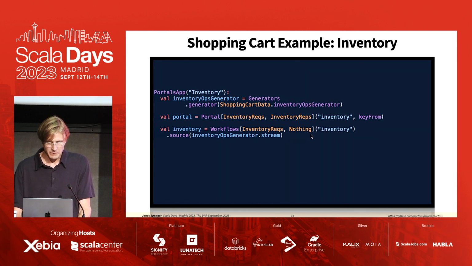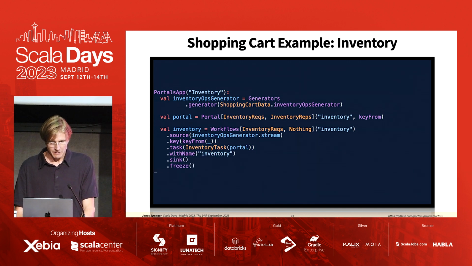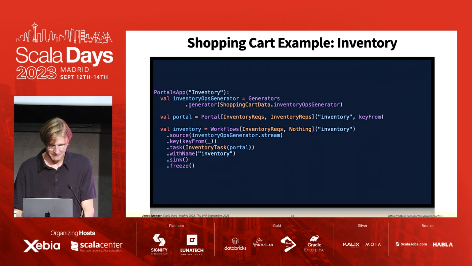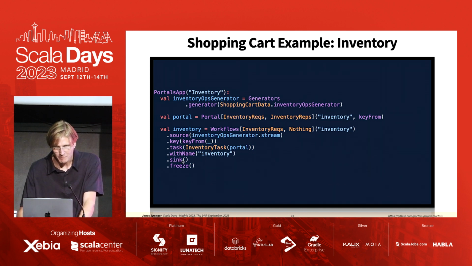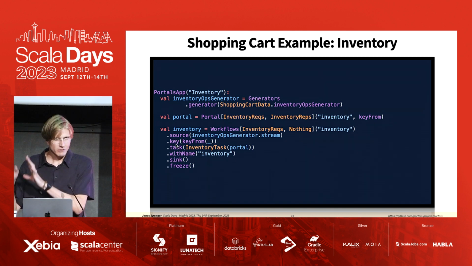And here we now create the workflow. So we create it by saying workflow. We have the incoming input event type to the workflow and the output type of the events. And I'll forward. And then what happens? Well, we consume this inventory operators generator stream. Perfect. And we do the key by operation, followed by having a task, which is shown in the next slide.